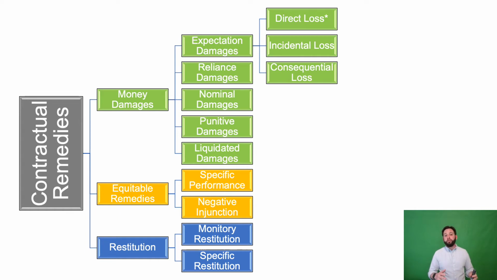Third are the restitutionary remedies in blue. And these remedies of monetary restitution and specific restitution are more closely related to the doctrine of unjust enrichment, which transcends contract law and touches on many areas of law. The concept in restitution is that sometimes a party pays some money or gives up some object unjustly. They are either tricked or there is some other reason why it is inequitable that that transfer occurred.